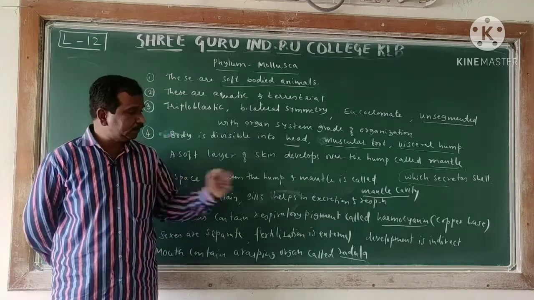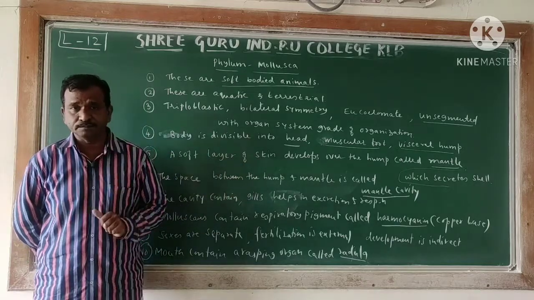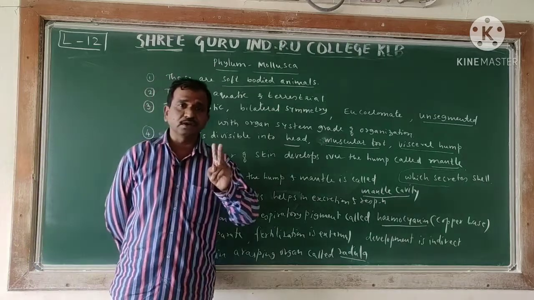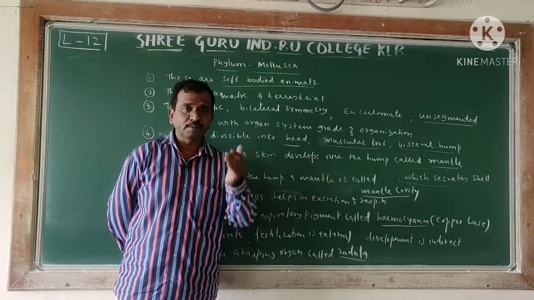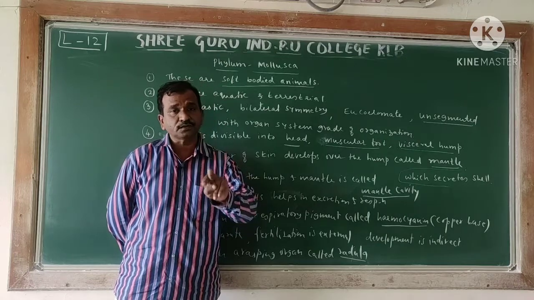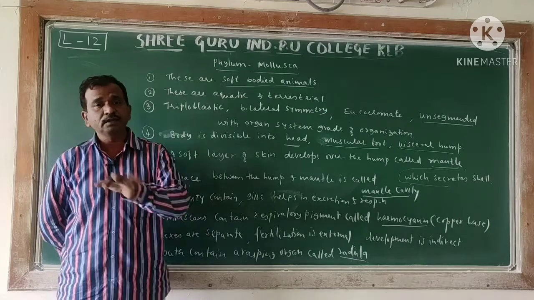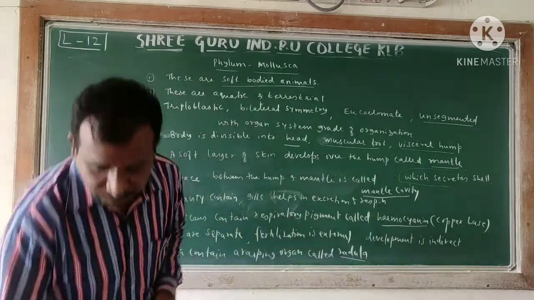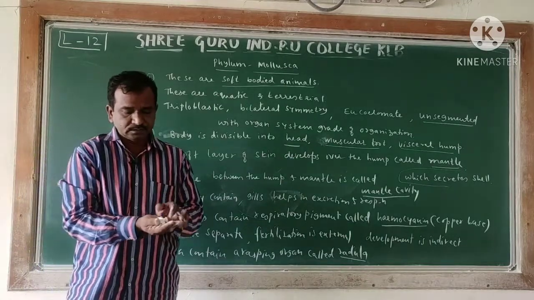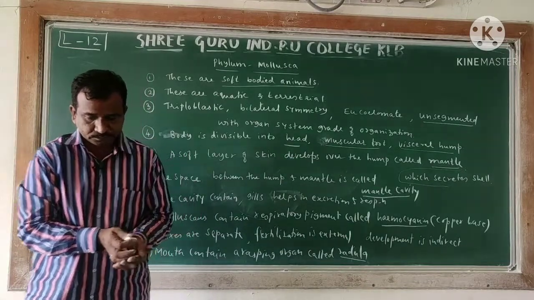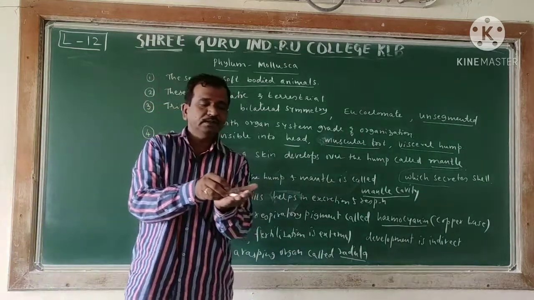Now, what I said is that these are the characters we have to study specifically for molluscans. Molluscans are normally shelled animals. Some of the animals show two valves and are called bivalve. Some animals have a single shell and are also called univalve. For example, you can see this one animal here. I am showing you that this is an animal.